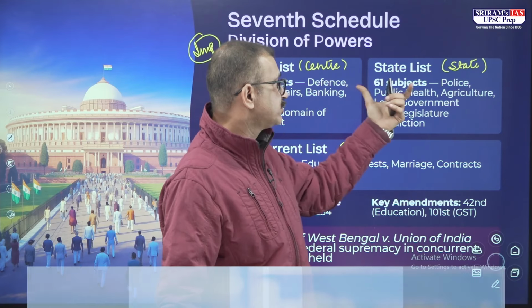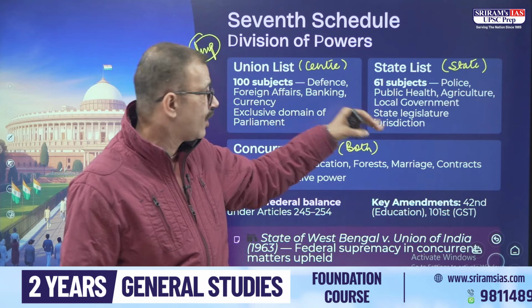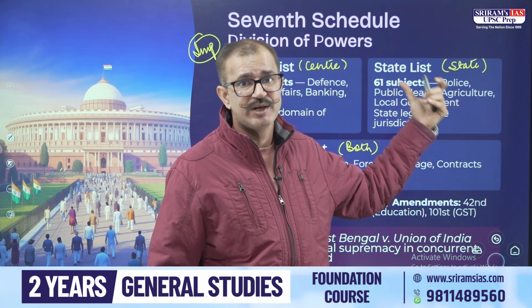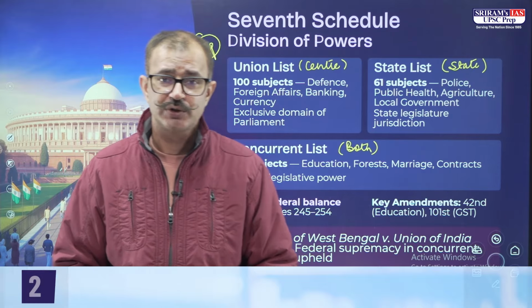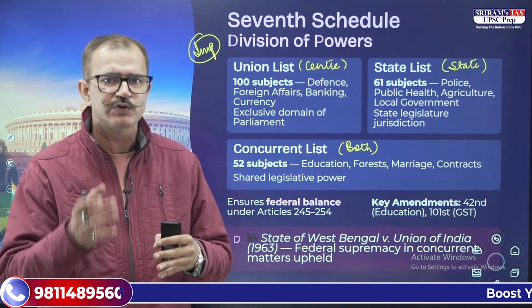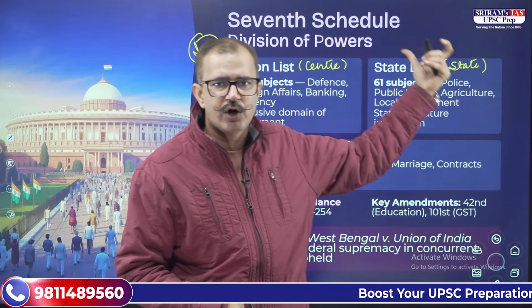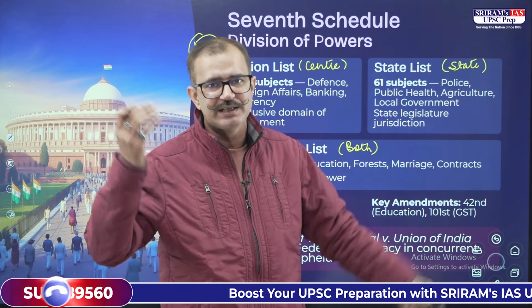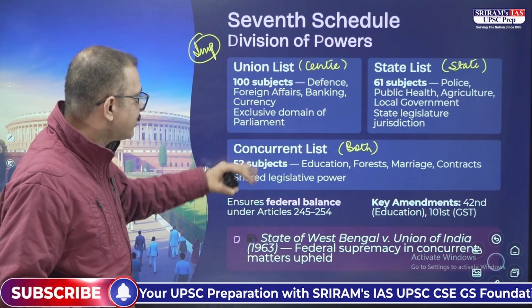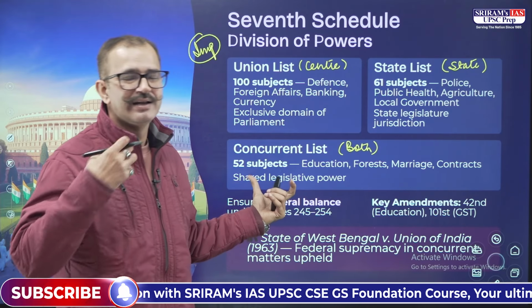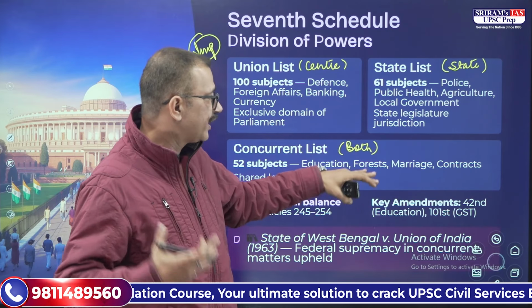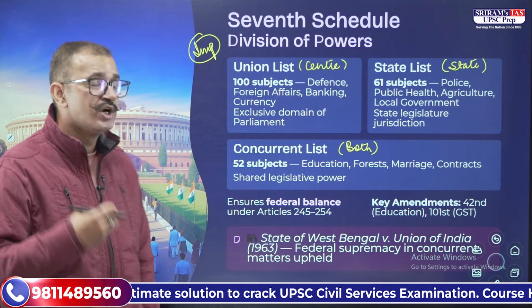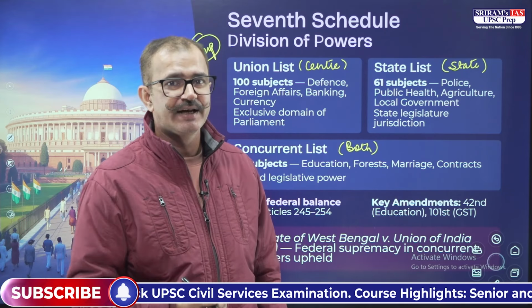At the same time, the state list has 61 subjects right now, and we have state subjects like police, public health, agriculture and local government, where the state legislature has complete jurisdiction. However, there are certain conditions where Parliament can also legislate on state subjects, which we will discuss in the future. Then we have the concurrent list where both have legislative power. They can make laws on subjects like education, forest, marriage and contracts. We have 52 subjects in the concurrent list.